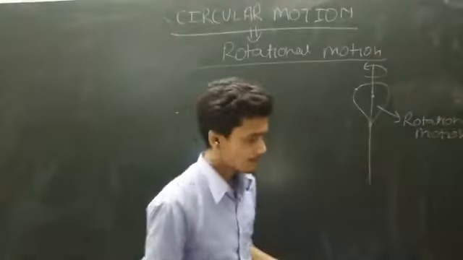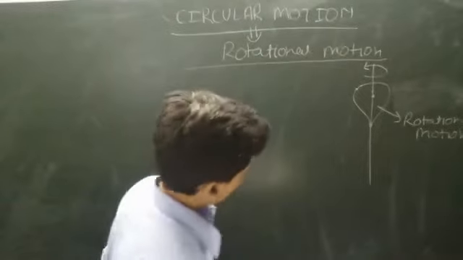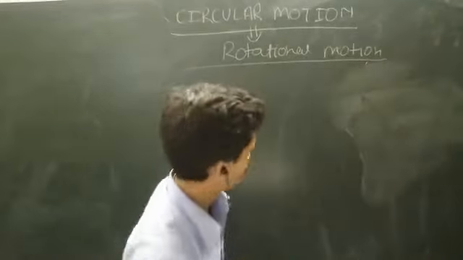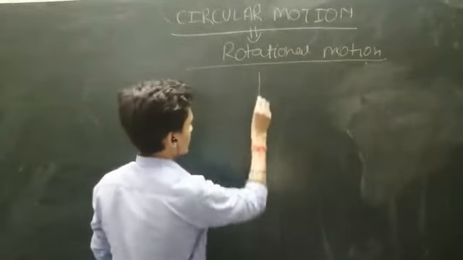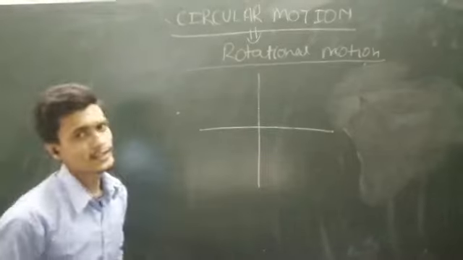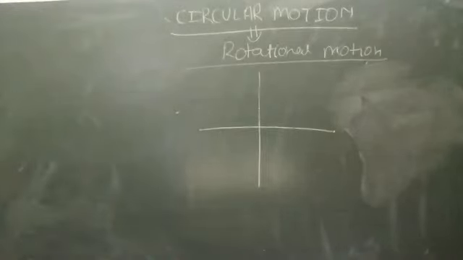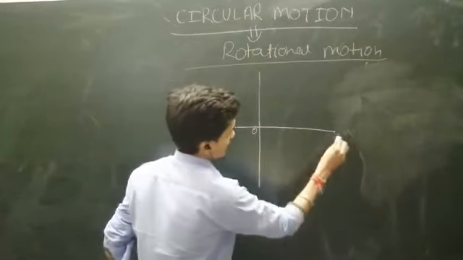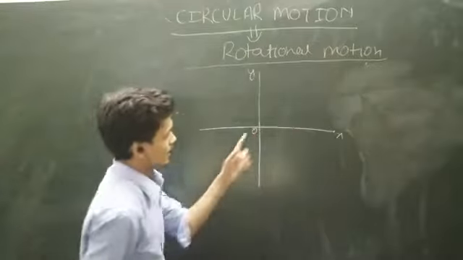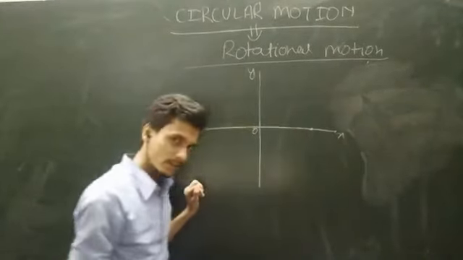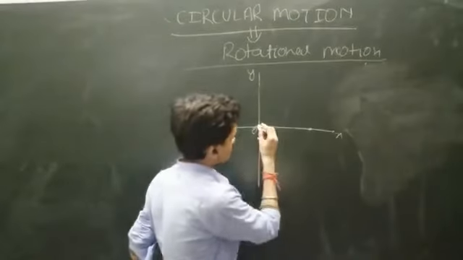Now see some mathematical analysis about circular motion. This is our coordinate system. Here is the origin, here the x-axis and this is the y-axis. Put an insect here, and this is the center of mass.